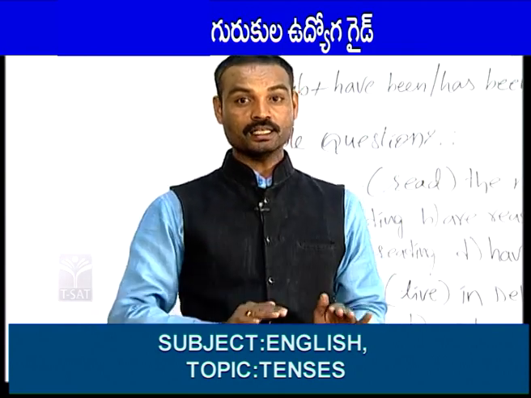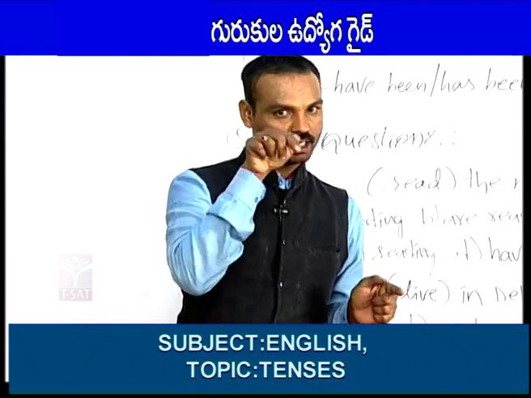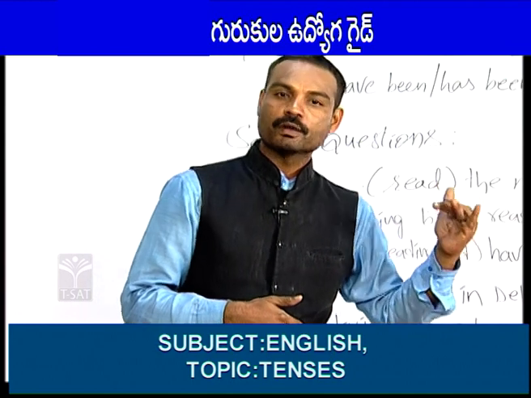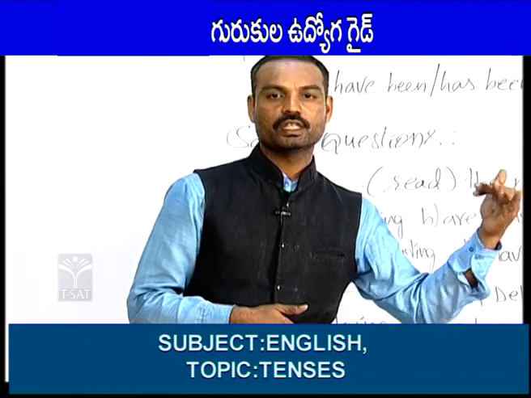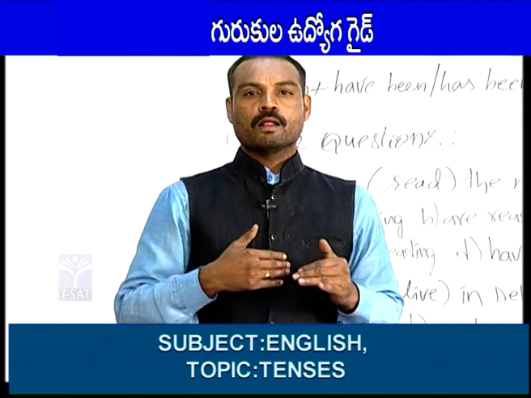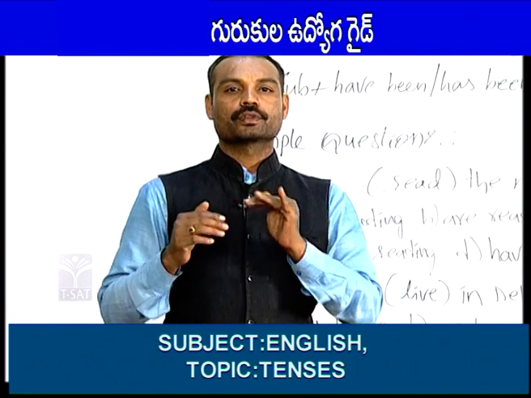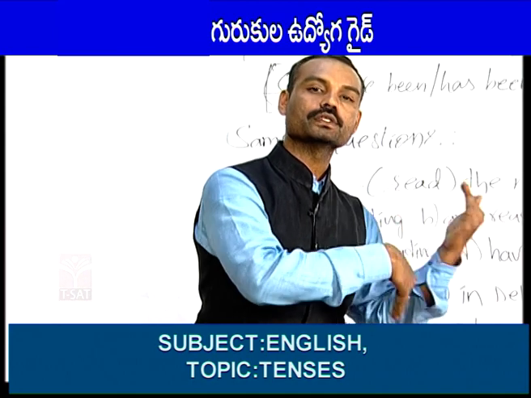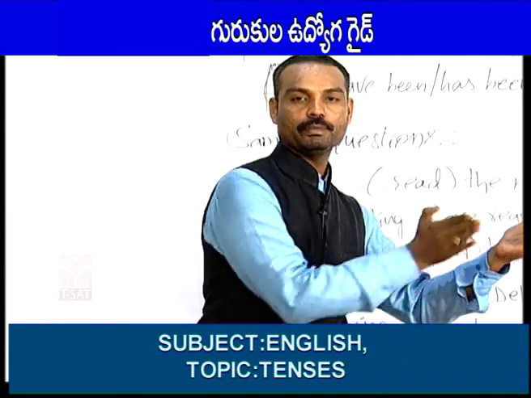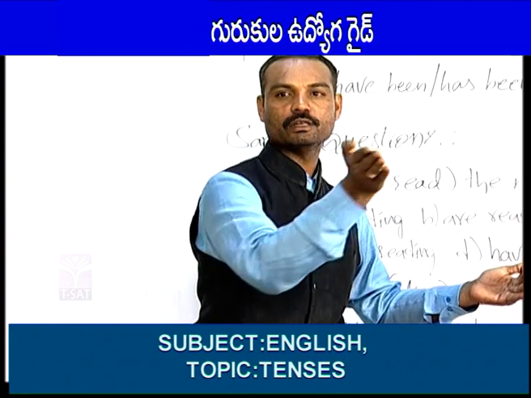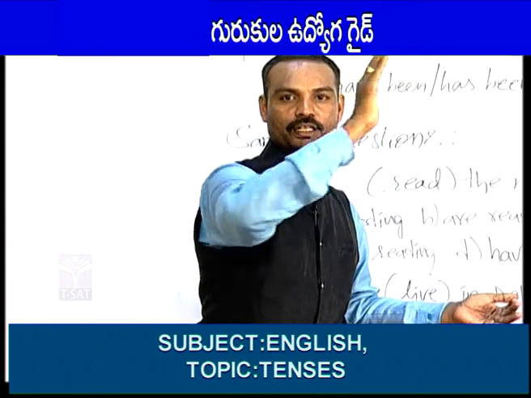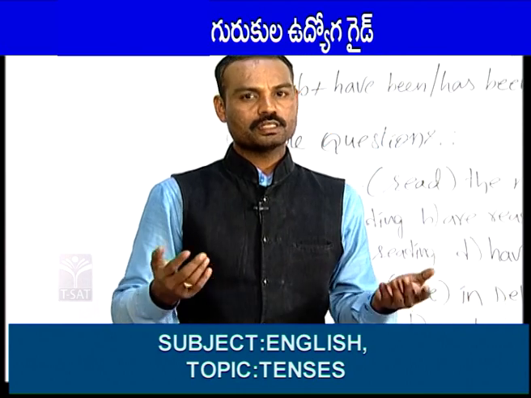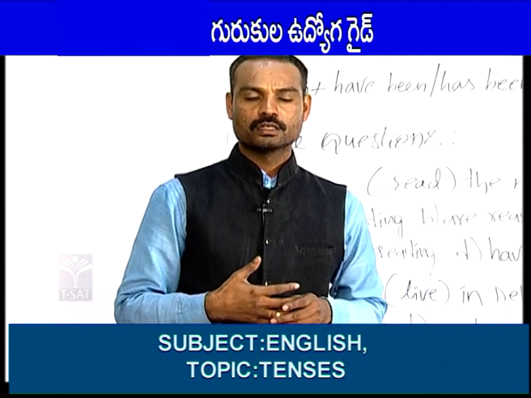The frame of the tense is subject plus shall be and will be. These are the helping verbs of future. And V1 plus ing means ing form, then extra words. Examples are, I will be waiting for you. I will be waiting, or I will be playing tennis at this time tomorrow. We will be playing tennis, he will be playing tennis, they will be playing tennis, she will be playing tennis. This is about future continuous tense.